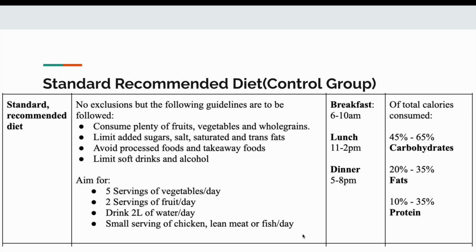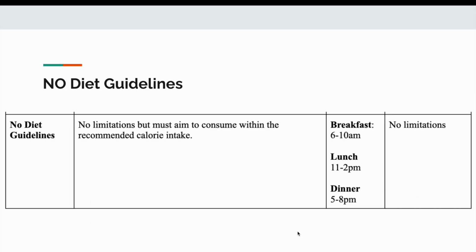These standard recommended diets focus on balanced eating, including plenty of fruits, vegetables, and whole grains. It limits added sugars, salt, saturated and trans fats, and avoids processed and takeaway foods. Specific goals for daily servings and water intake are provided. Lastly, we have a group with no specific diet guidelines, but must stay within calorie recommendations.